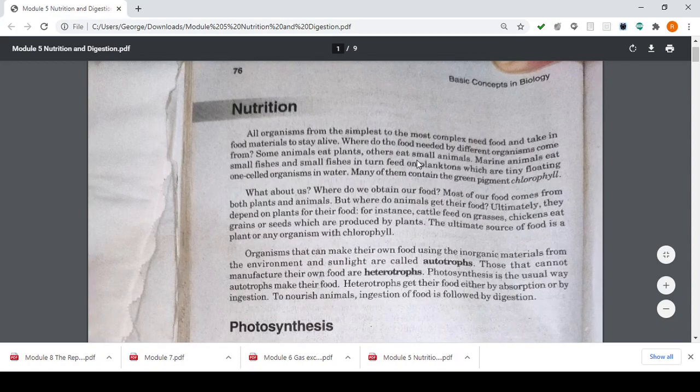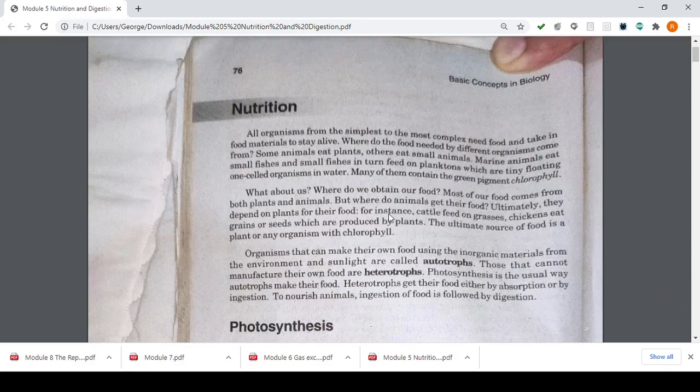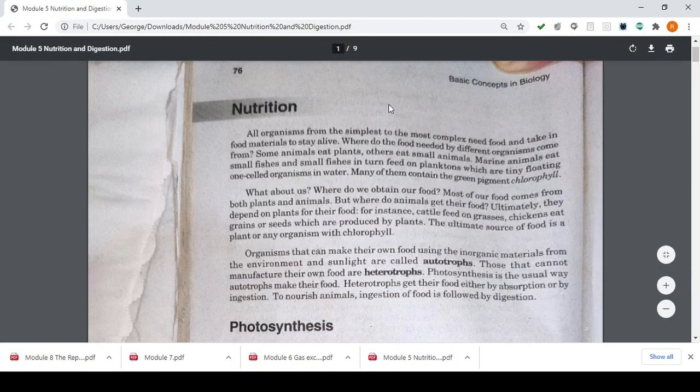Where do we obtain our food? Most of our food comes from both plants and animals. Where do animals get their food? Ultimately, they depend on plants for their food. For instance, cattle feed on grasses. Chickens eat grains or seeds, which are produced by plants. The ultimate source of food is a plant or any organism with chlorophyll. So you can tell your kids, any organism with chlorophyll is the ultimate source of food.